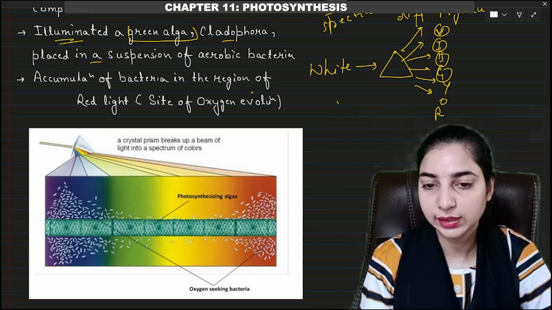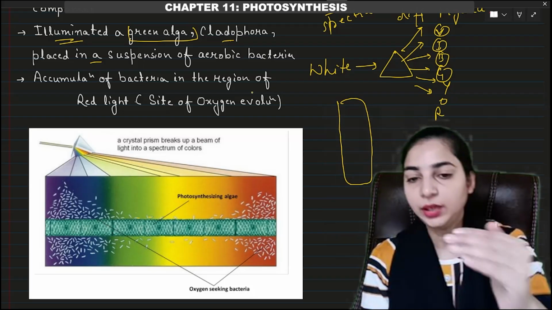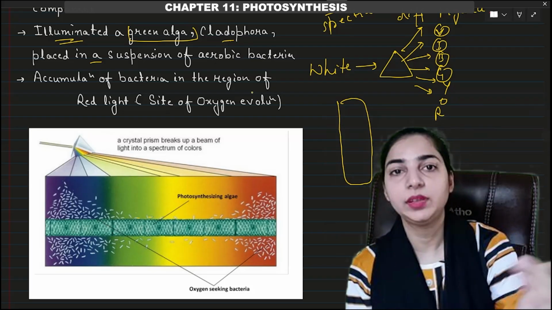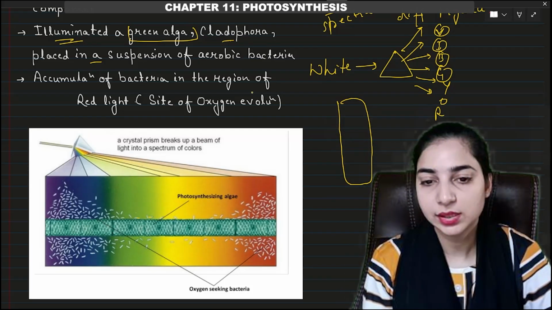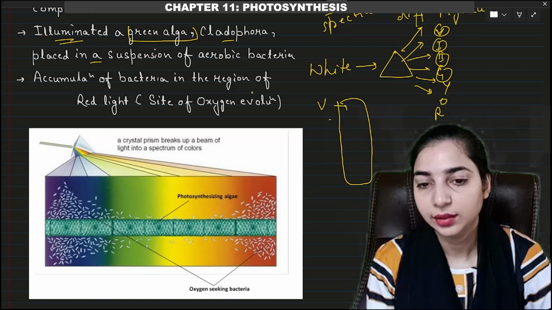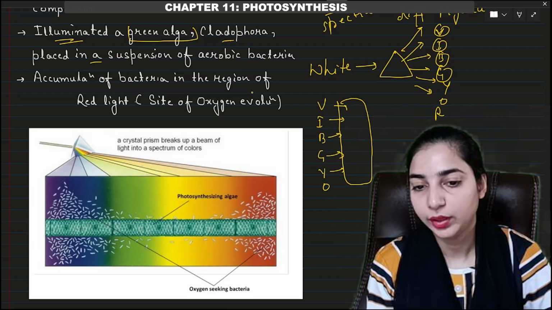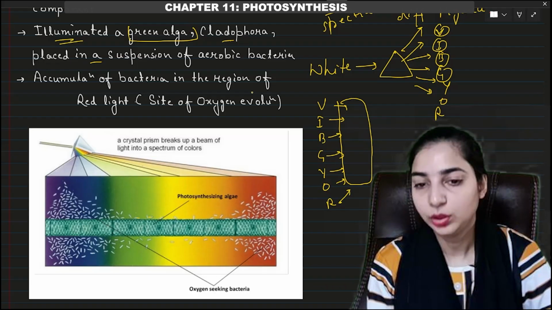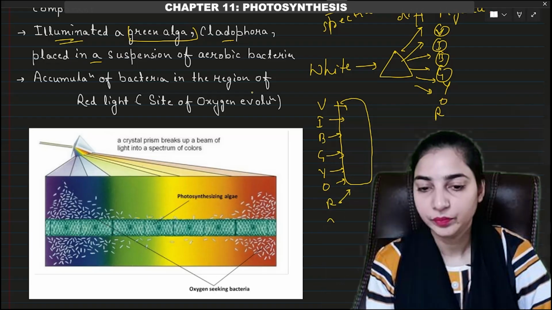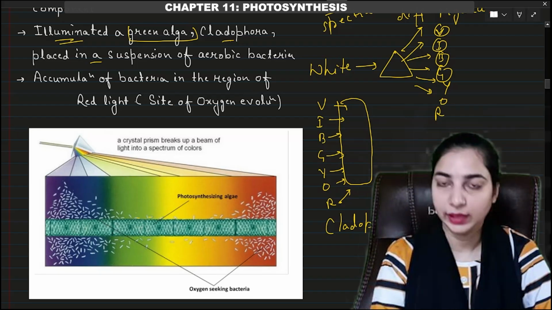So suppose this is Cladophora. Different parts of the Cladophora received different colors of light. This upper part received the violet light, then this lower part indigo, then blue, then green, yellow, orange and then red. So different parts of the Cladophora were receiving different colors of light, right?